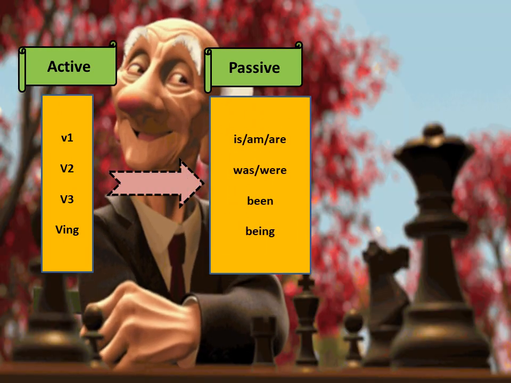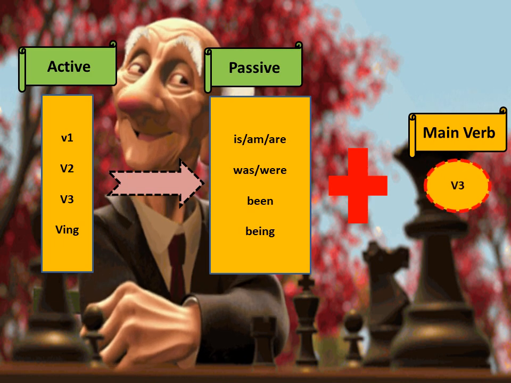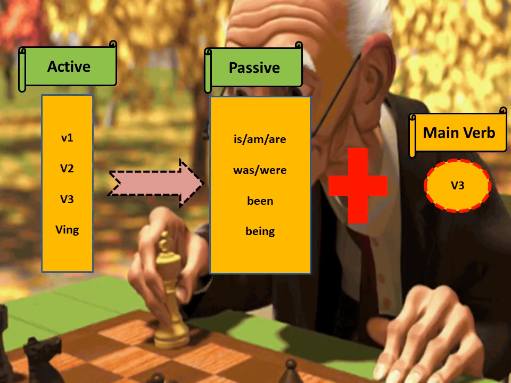V3 type verb takes been, and ving type verb takes being when they are converted to passive voice. Along with it, all the verb forms from active voice change to v3 form, whether it is v1, v2, v3, or ving. They all will be converted to v3 form along with the respective helping verbs. Like for v1 it is is, am, are; v2, was, were; v3, been; and ving, being.